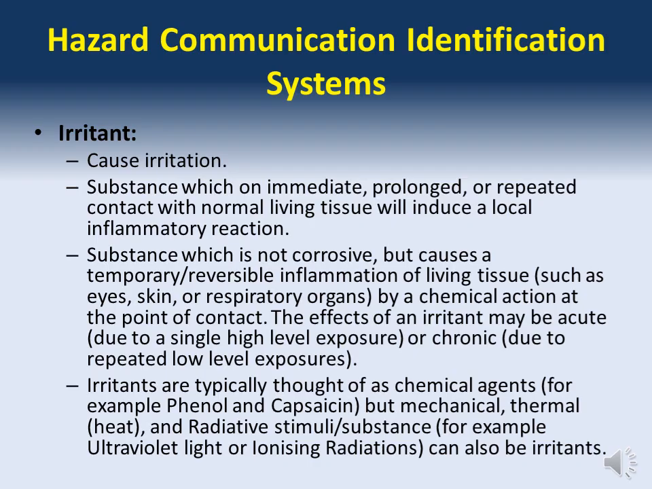The effects of an irritant may be acute, due to a single high-level exposure, or chronic, due to repeated low-level exposures. Irritants are typically thought of as chemical agents, for example phenol and capsaicin, but mechanical, thermal, heat, and radiative stimuli, for example ultraviolet light or ionizing radiation, can also be irritants.